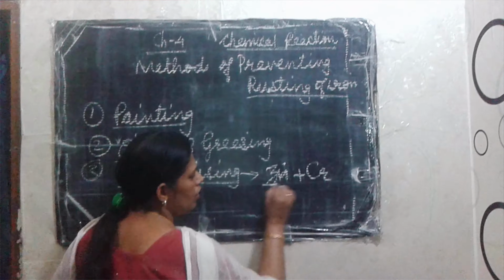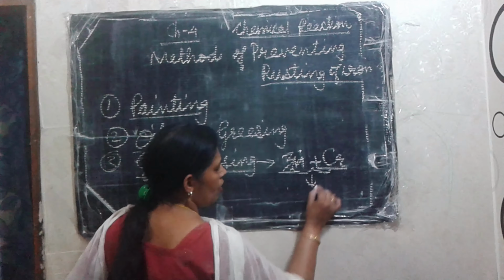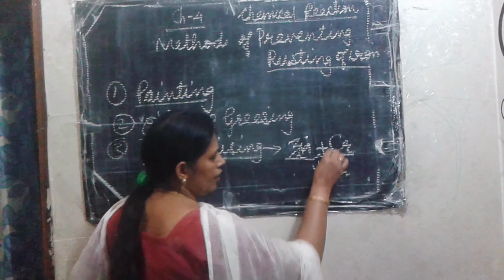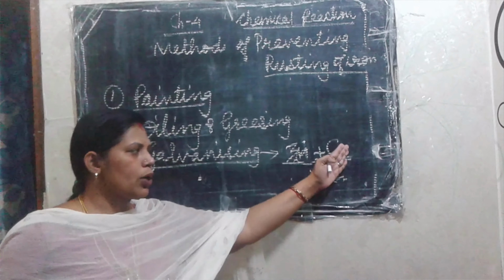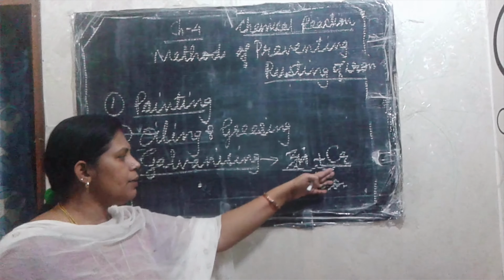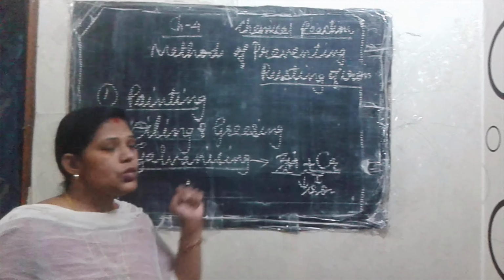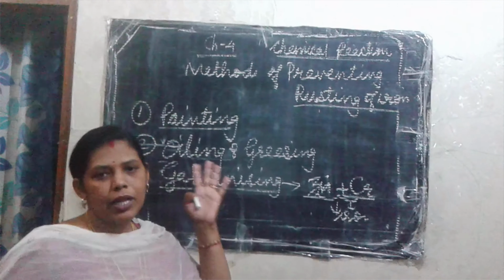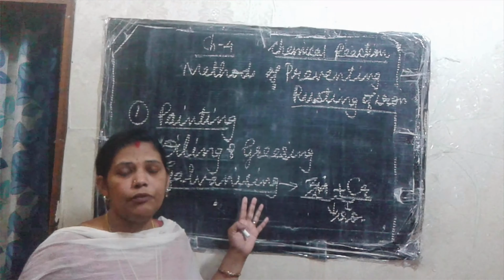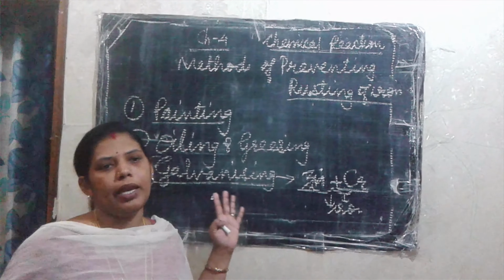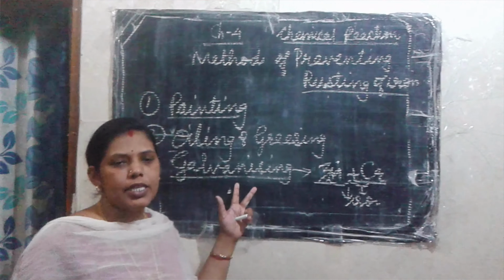Okay, so coating of zinc or chromium on an iron object, that method is known as galvanizing. It is a permanent solution, because all these other methods are temporary only, and regular continuous maintenance is required. But in all cases we can't do regular maintenance every now and then. So there should be a permanent solution, and that is the galvanizing method.